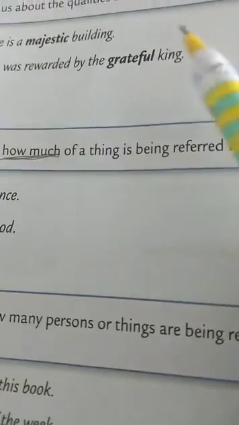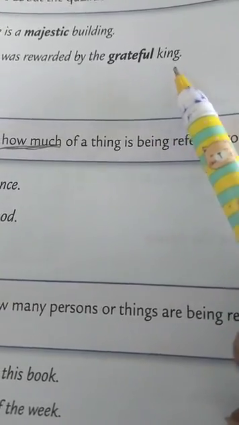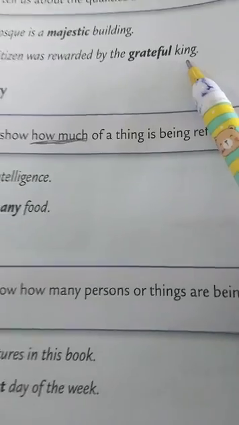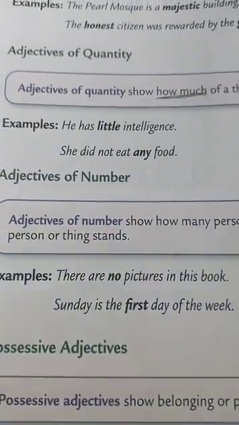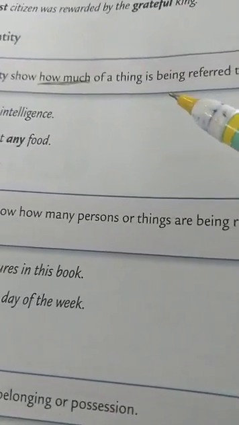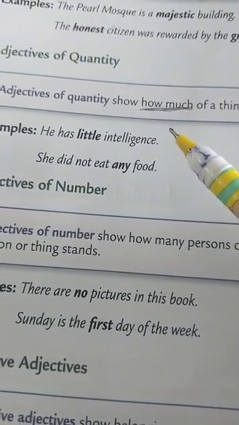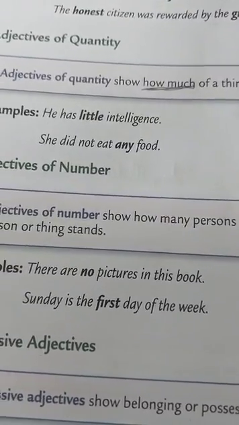And one more adjective of quality is there in this sentence, that is grateful, and it is telling the quality of the noun king. Okay. Next we have adjective of quantity. Now children, adjective of quantity shows how much of a thing is being referred to.